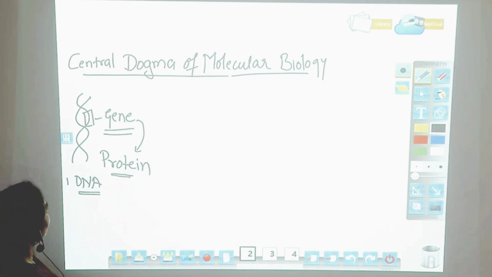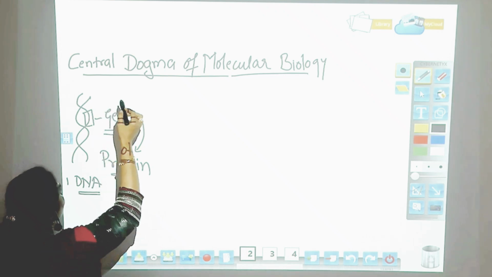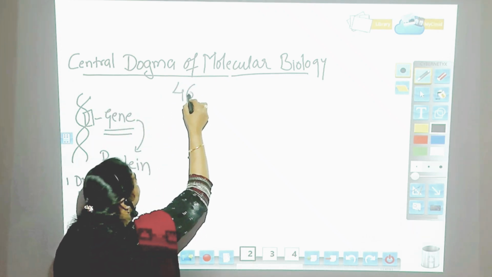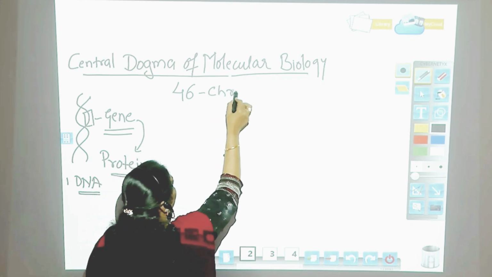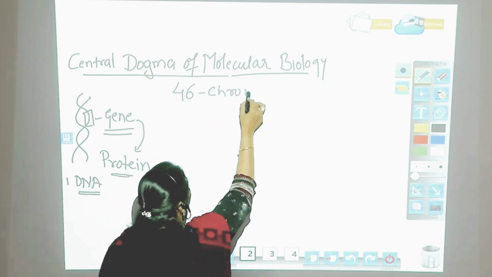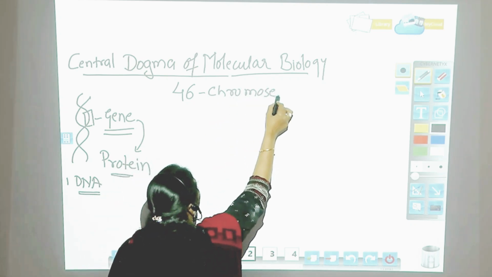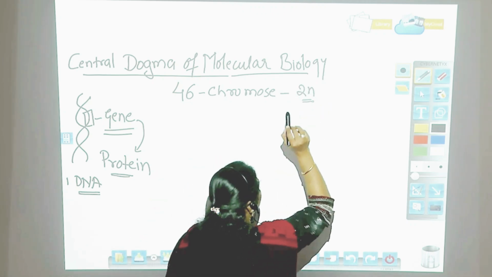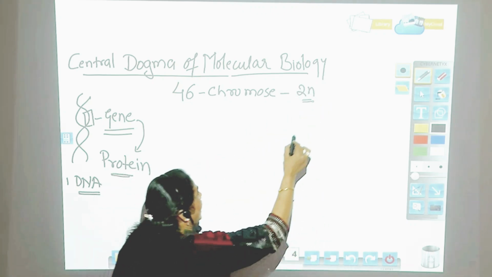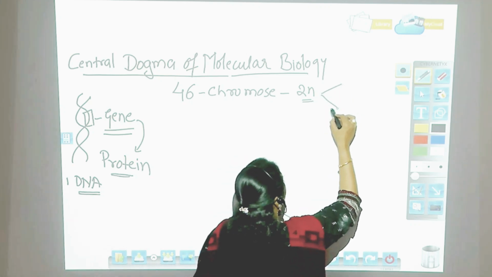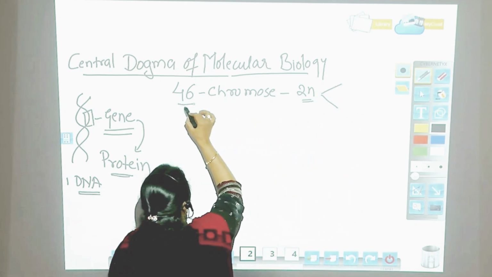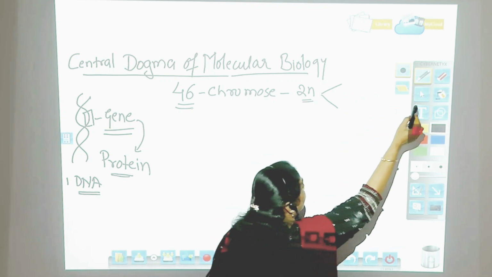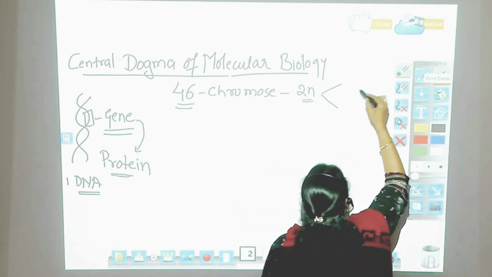Now, we also know that in human beings, there are 46 chromosomes. And these 46 chromosomes we call a diploid set of chromosomes, that is 2n. Chromosomes are present in every cell.